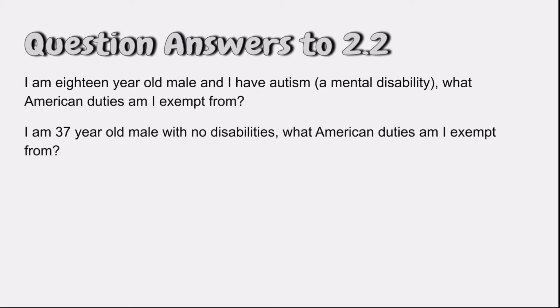I am a 37-year-old male with no disabilities. What American duties am I exempt from? If you are a 37-year-old male with no disabilities, you are exempt from attending school.